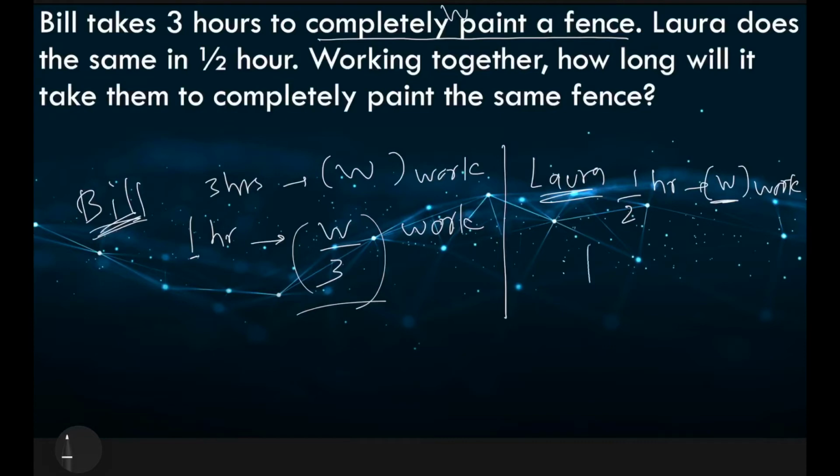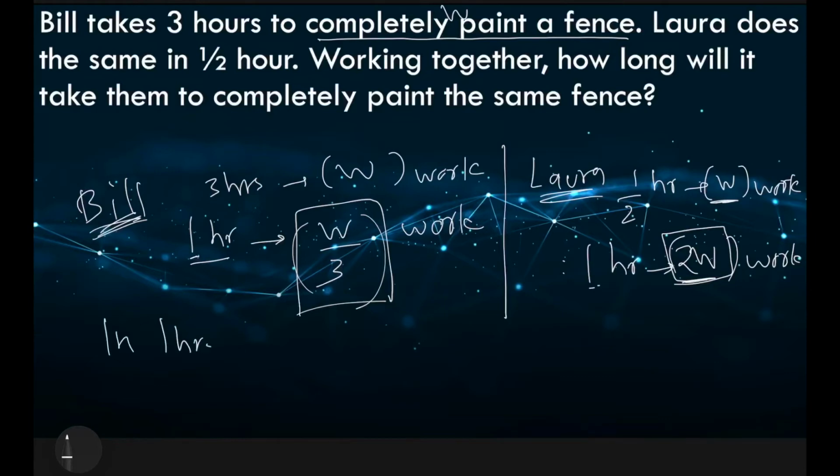So therefore in 1 hour Laura can accomplish twice of W. This is the amount of work that Laura can do in 1 hour, because she can do W in half an hour. In 1 hour this is twice, so twice of W. So we have Bill doing W by 3 work in 1 hour and Laura doing 2W work in 1 hour. So in 1 hour Bill and Laura will do W by 3 plus 2W.